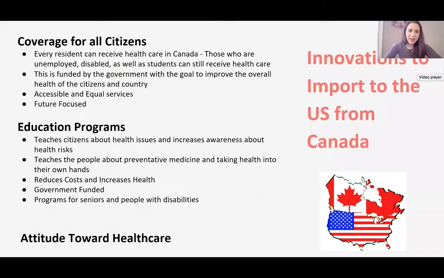Hello. After researching Canada's healthcare system and how it compares to the United States, we've identified 3 different areas that the United States can learn from Canada and possibly implement within our country. The biggest area of interest is the concept of making healthcare a right and accessible to every citizen regardless of race, ability, or income. We've learned that Canada has an approach to healthcare that overall increases the health of the country as they focus on the concept of universal healthcare and ensuring that its citizens are receiving proper care.